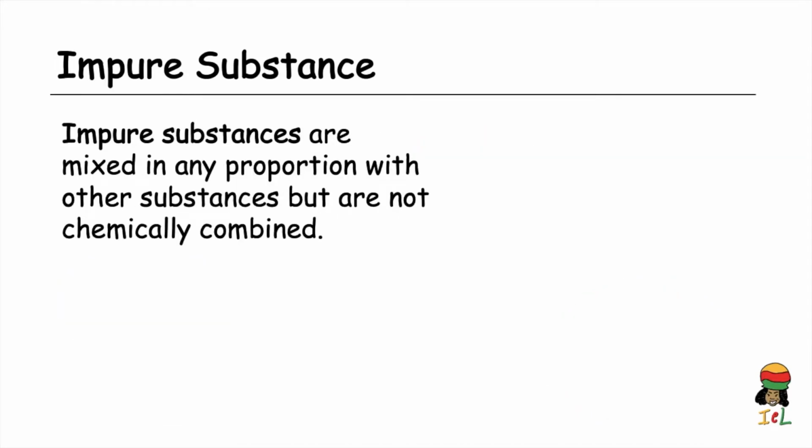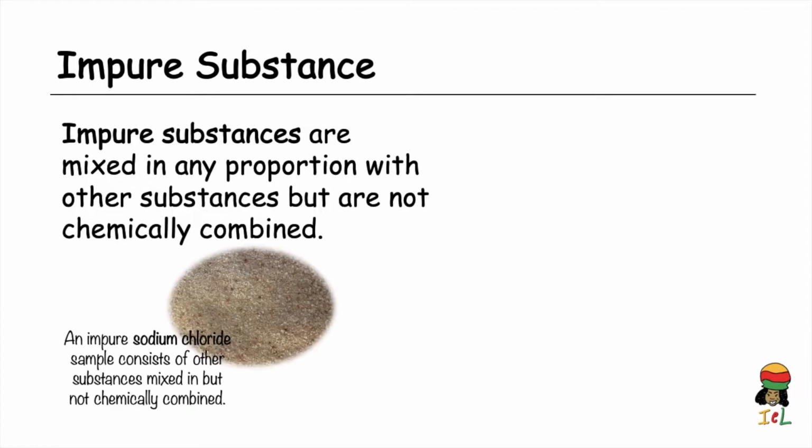On the other hand, impure substances are mixed in any proportion with other substances but are not chemically combined. Previously, we saw that compounds and elements are pure substances. However, if these compounds or elements are mixed with other substances, then the sample becomes impure.